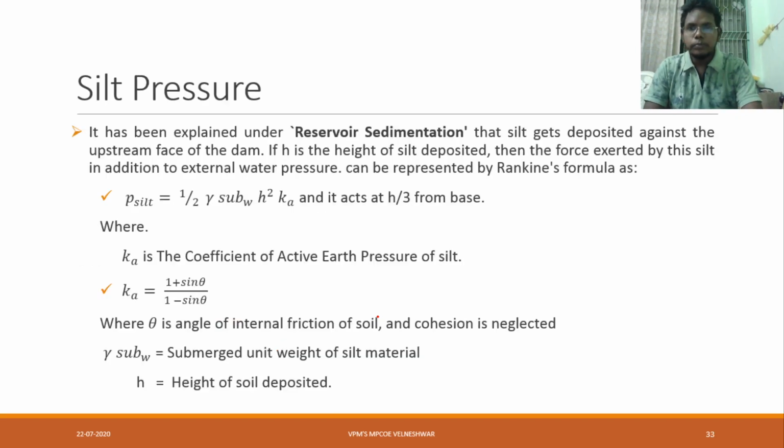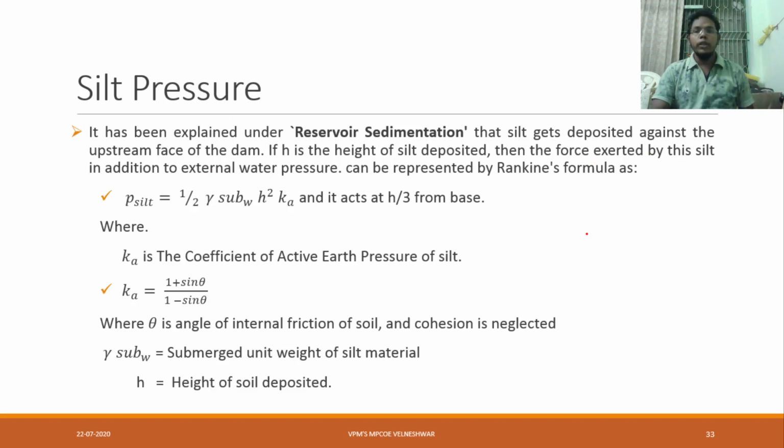Now next, one more pressure is there, that is silt pressure. What do you mean by silt? Silt is nothing but sand, or we can say soil. As we are constructing near a river location, we can say soil. It has been explained under reservoir sedimentation that silt gets deposited against the upstream face of the dam. If h is the height of the silt deposit, then the force exerted by the silt, in addition to external water pressure, can be represented by Rankine's formula.